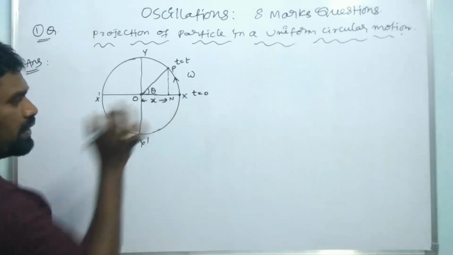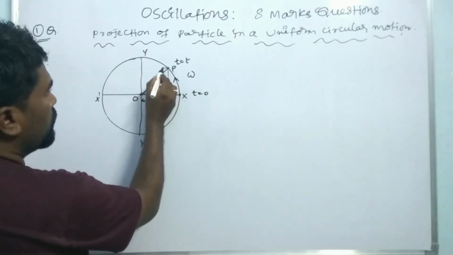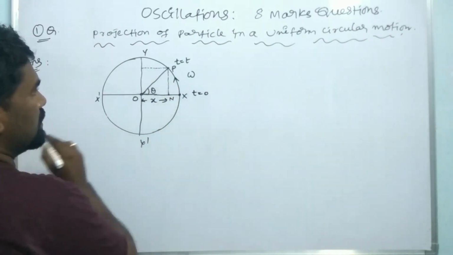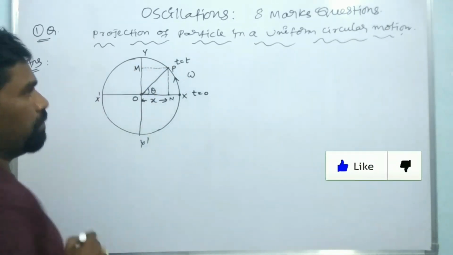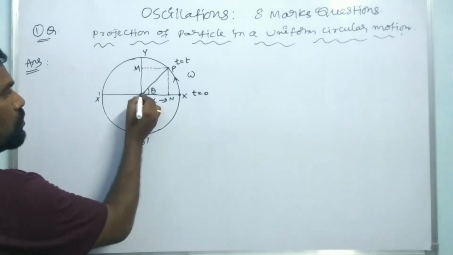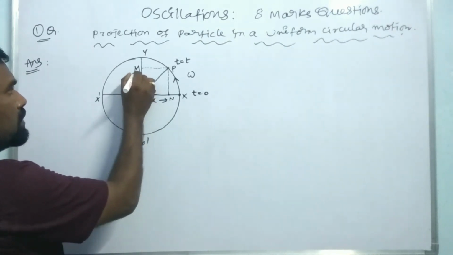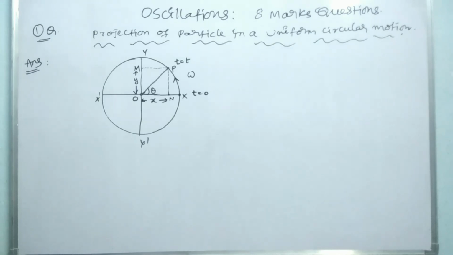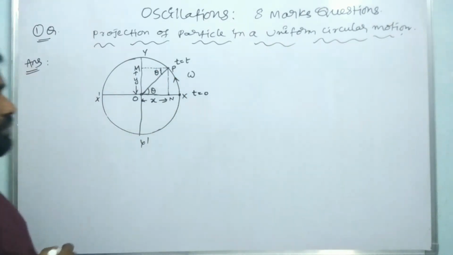Let the foot of the point P on the y-axis be M. From O to M is the displacement of the particle along the y-axis. Here this is theta.